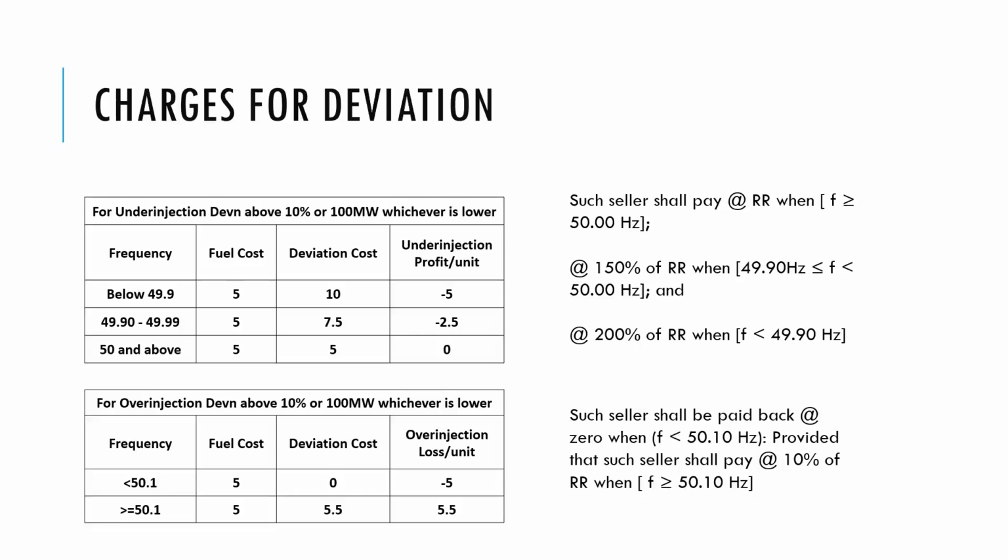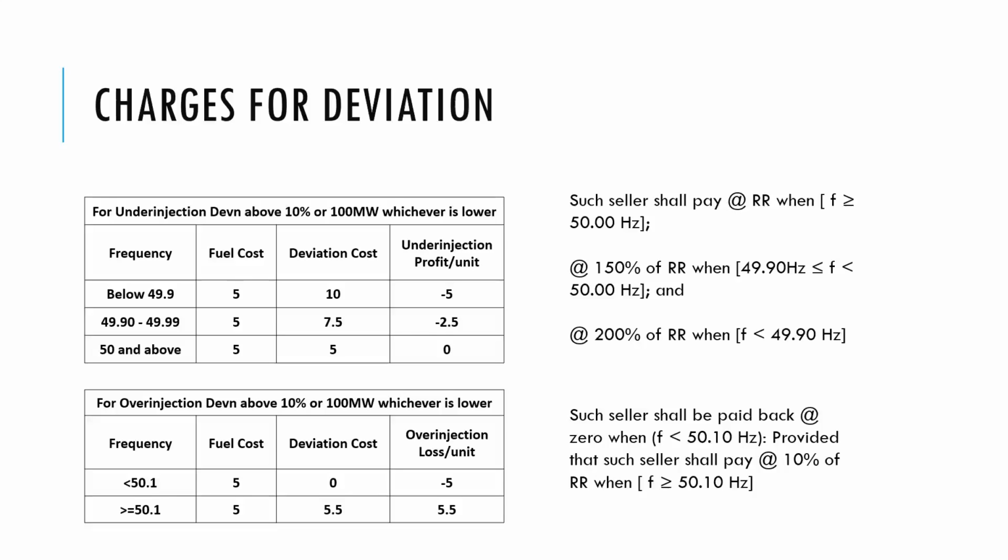But with these regulations, the major change is that the CERC has clearly written that any deviation above 10% or 100 megawatt, even if you are doing it in order to support the grid, would not be incentivized.